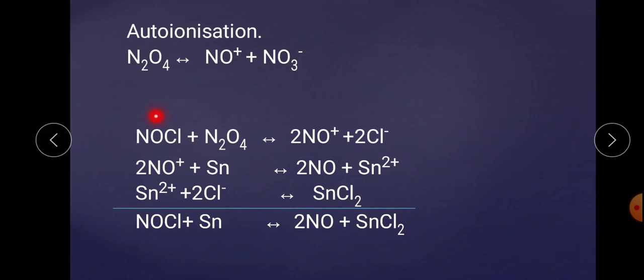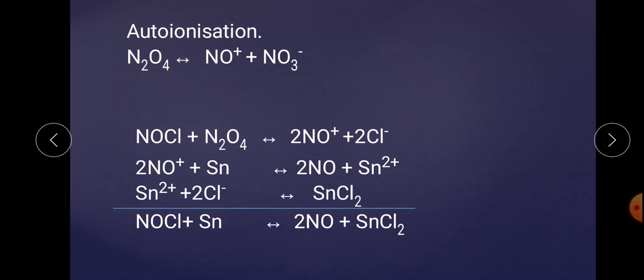Now, for this NOCl, what is the basic principle? Any compound that generates NO+ in the presence of N2O4 as a solvent is declared an acid. And if any species generates NO3- in the presence of N2O4, then it is counted as a base.